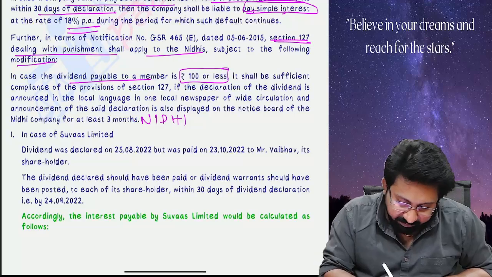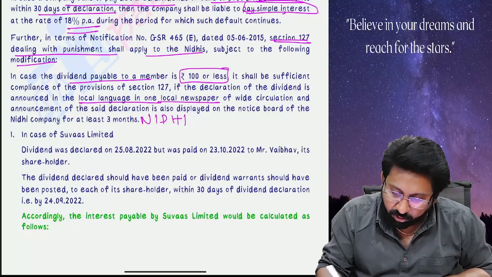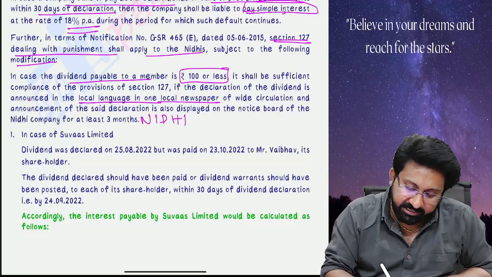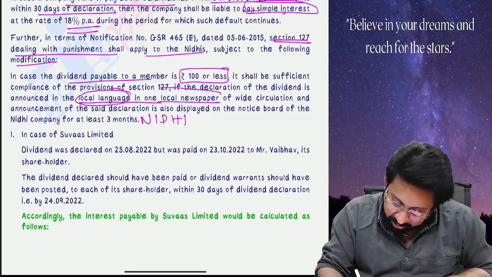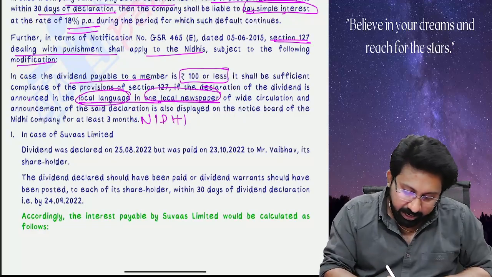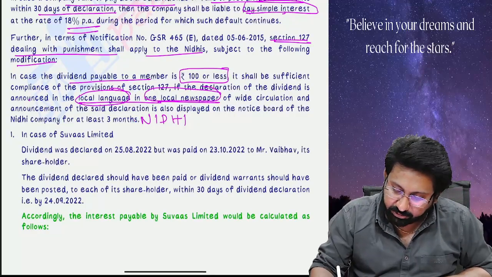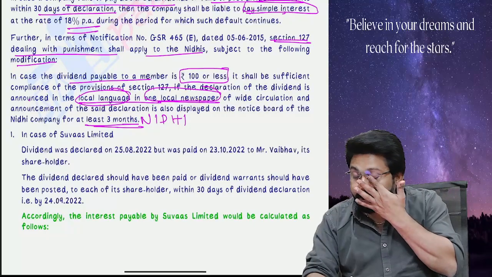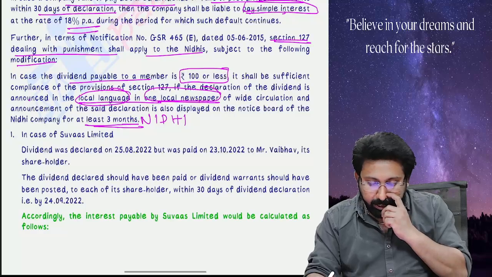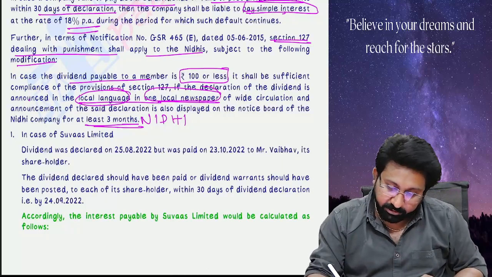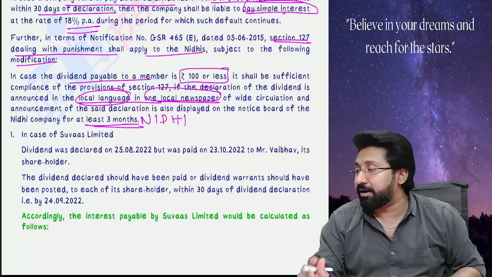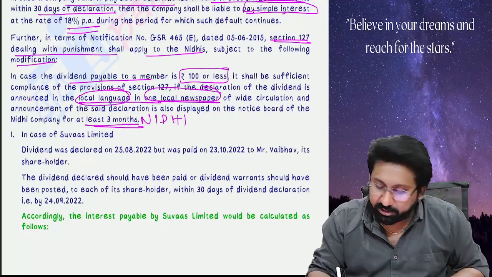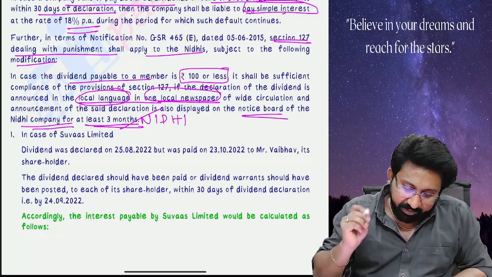If the declaration of dividend is announced in the local language in one local newspaper of wide circulation, it shall be sufficient compliance of 127, and the announcement of the said declaration is also displayed on the notice board of the Nidhi company for at least 3 months. Means if the amount is 100 or less, it shall be sufficient compliance of the provisions of 127 if the declaration of dividend is announced in a local newspaper in a local language and also displayed on the notice board of the Nidhi company for at least 3 months.